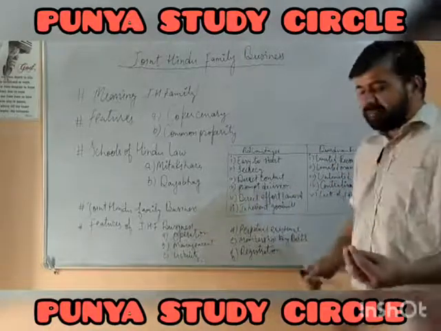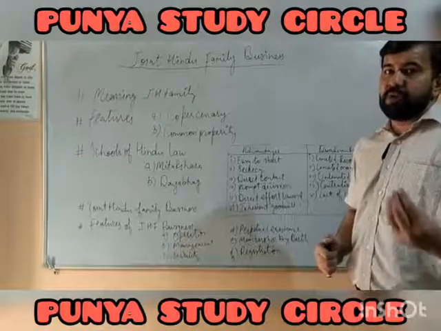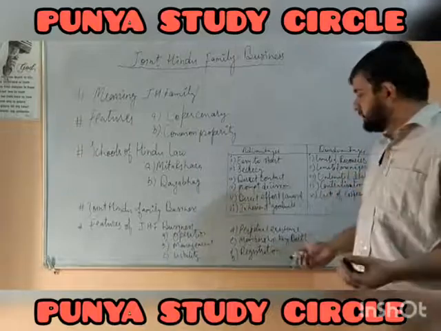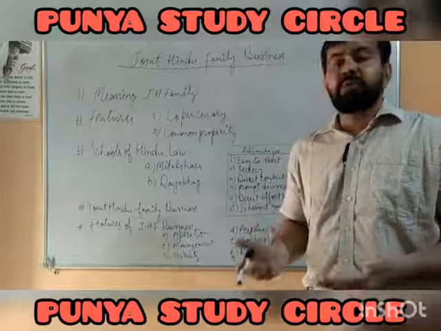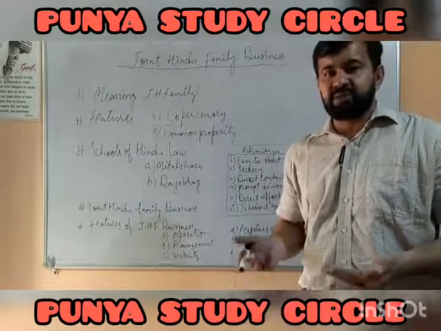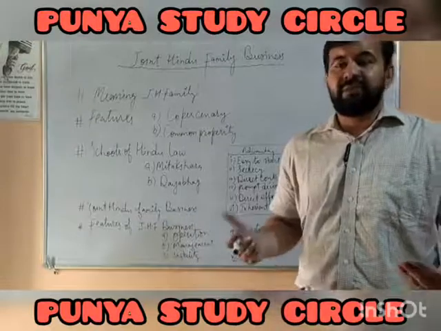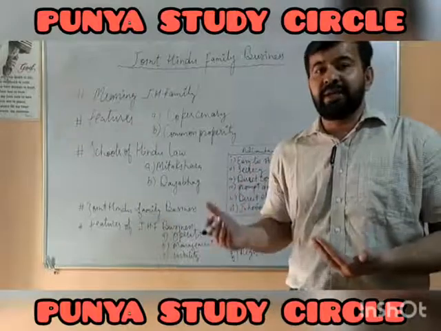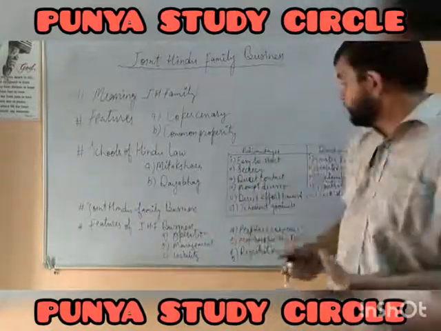Limited resources. A family may have limited resources, be that intellectual power, natural resources or physical resources. Limited managerial skills: yes, all the decisions are made by the Karta, and he may or may not consider the opinion of family members. That's why here we have limited talent, limited understanding about different aspects of business organization. So decision quality is not going to be as good as that enjoyed by other forms of business organization or advanced forms of business organization like company and cooperative society.